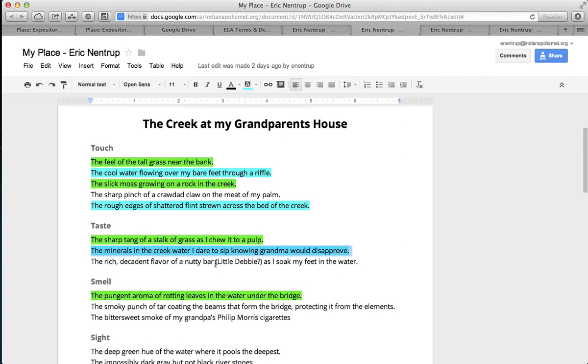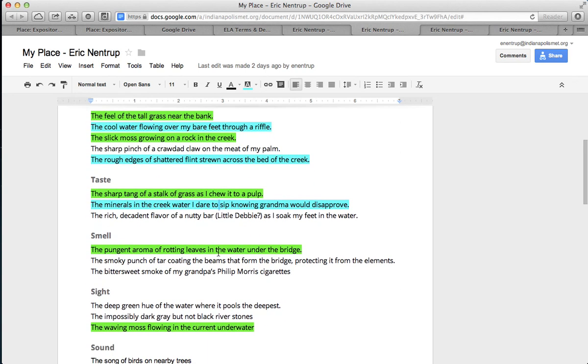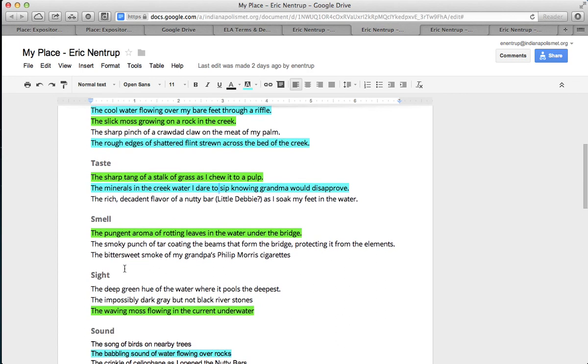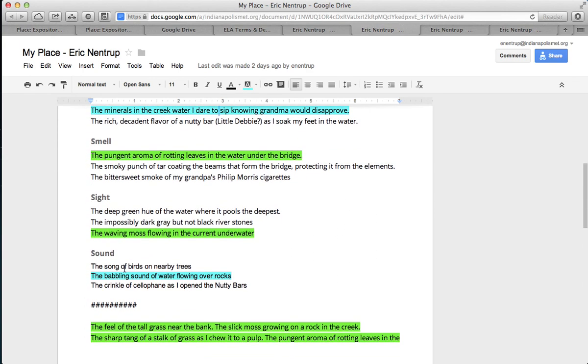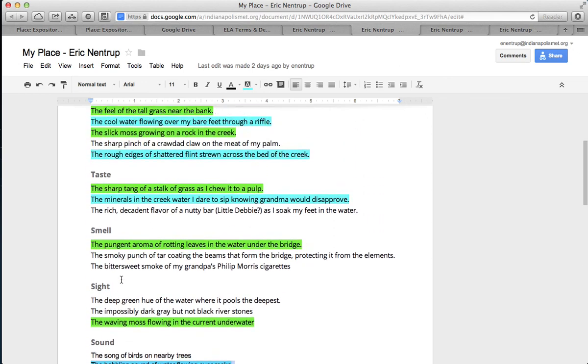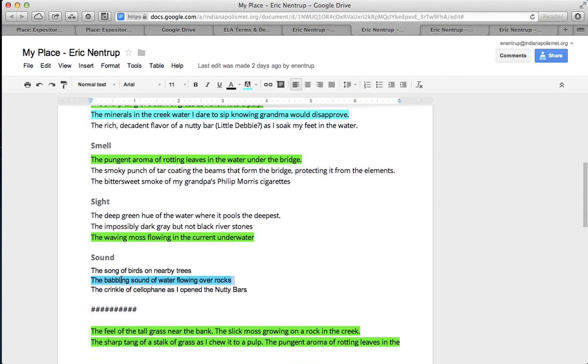In taste, I had the minerals in the creek water. So like how the water tasted had to do with the really microscopic minerals buried inside, floating inside the water. And then way down here in sound, I could hear the sound of the water as it flowed over the rocks. So here are all the things that have to do with water. Now I'm going to skip ahead.